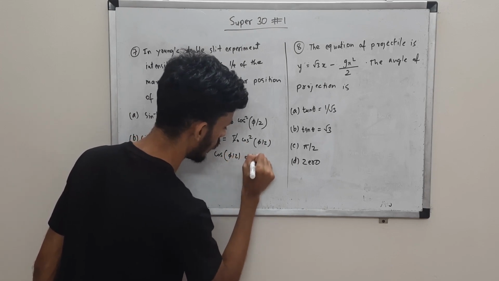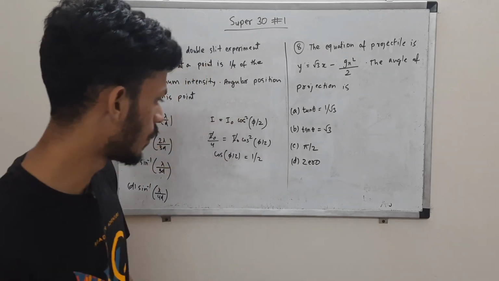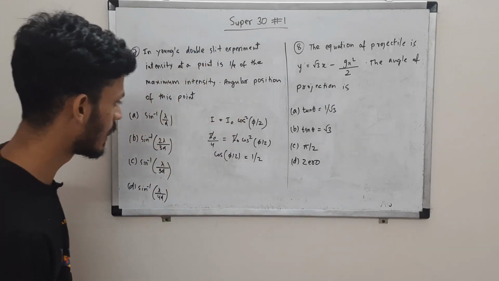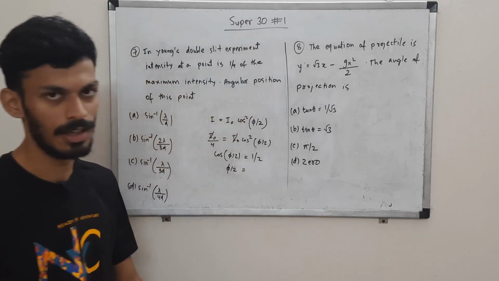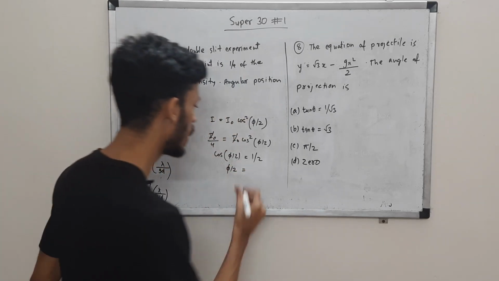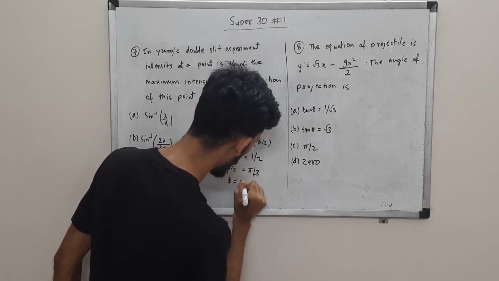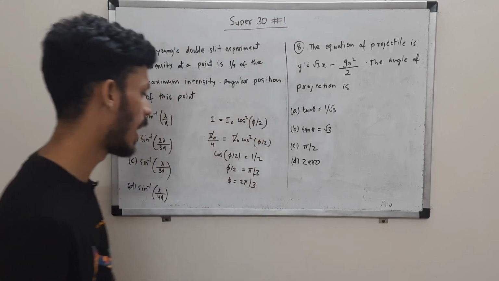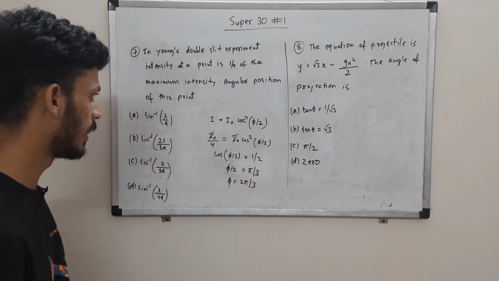Cos of what angle is half? Sine of 30 is half, cos of 60 is half. So phi by 2 should be equal to 60 degrees. We can write it in radians: it will be pi by 3. So that will give us phi as 2 pi by 3. So the phase angle is 2 pi by 3.